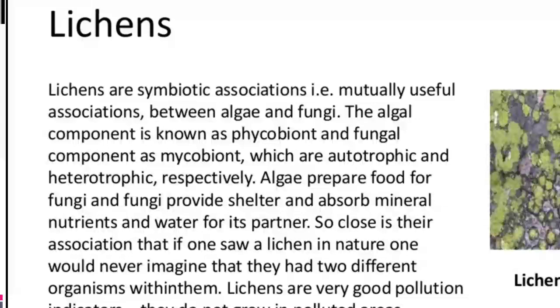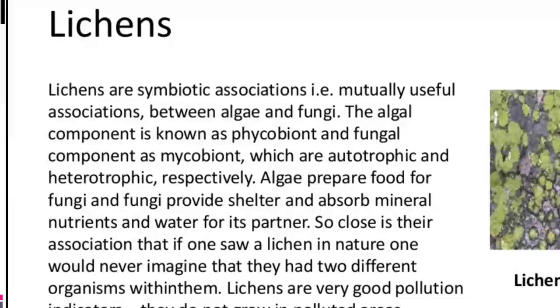The algal component is known as the phycobiont, and the fungus is known as the mycobiont. The algae are autotrophic and the fungus is heterotrophic, respectively. The algae prepare food for the fungus, and the fungus provides shelter and absorbs minerals, nutrients, and also water for its partner, the algae.